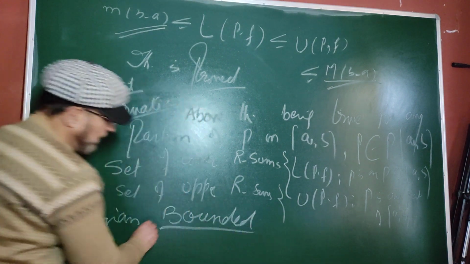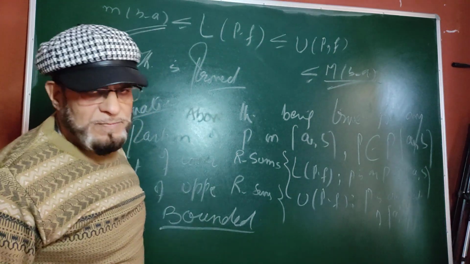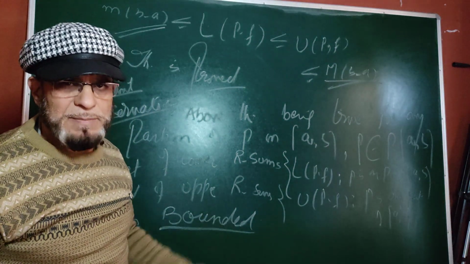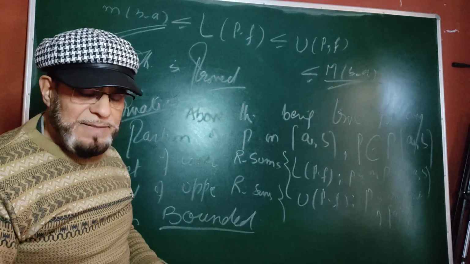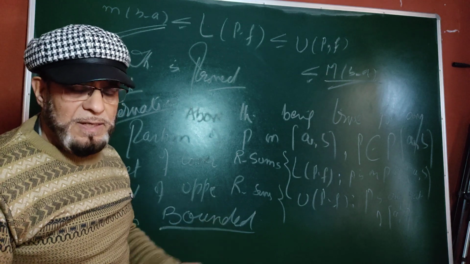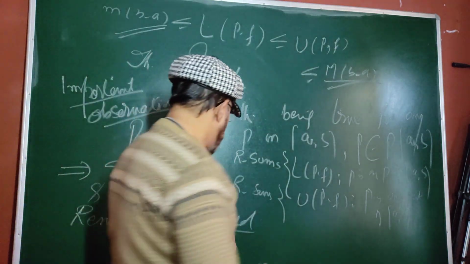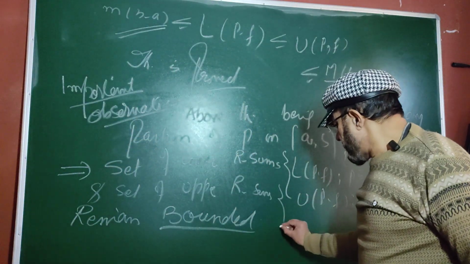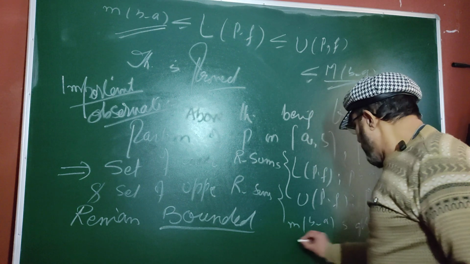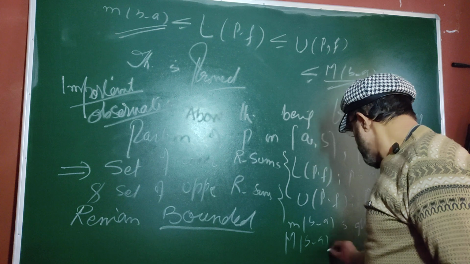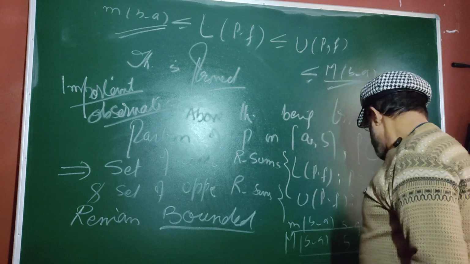It is a very important observation that you may take in an objective type question also. When you have F bounded on the closed interval AB, then what happens? It is bounded on each subinterval of the closed interval AB. Then again, the lower Riemann sums and upper Riemann sums also remain bounded on the closed interval AB. You may say here that small m times B minus A is the GLB, and capital M times B minus A is the LUB, maximum.